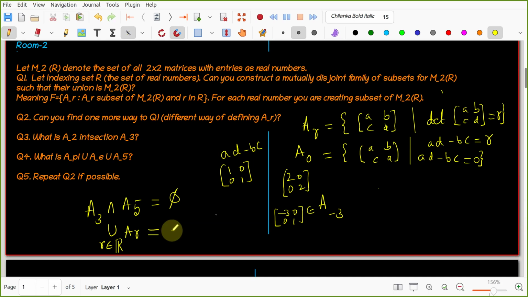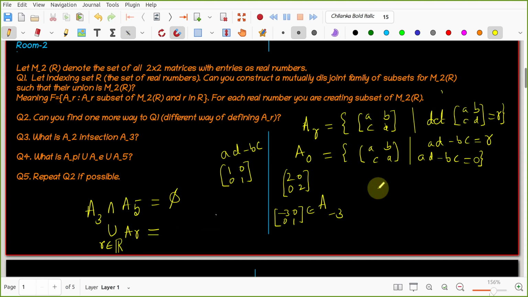It is the union of all the sets. A0 means the set of all matrices whose determinant is equal to 0. A minus 3 is the set of all matrices whose determinant is minus 3. Like that, I collect all of them. AR is a single set, but here I am changing R. What does r belongs to R mean?